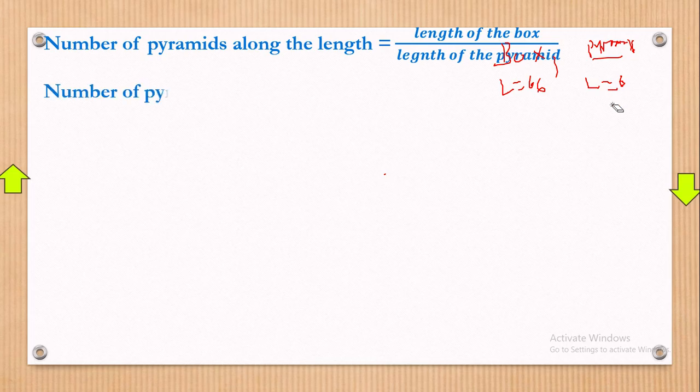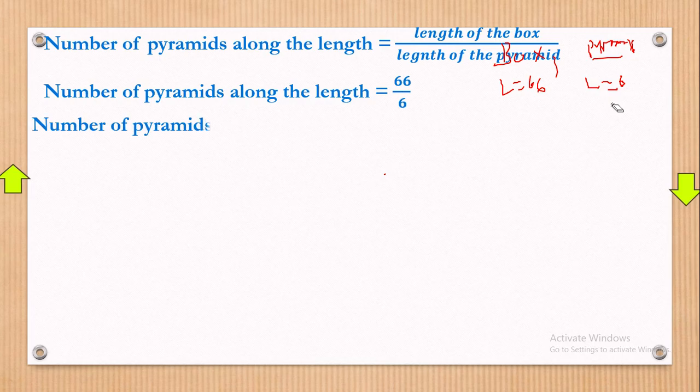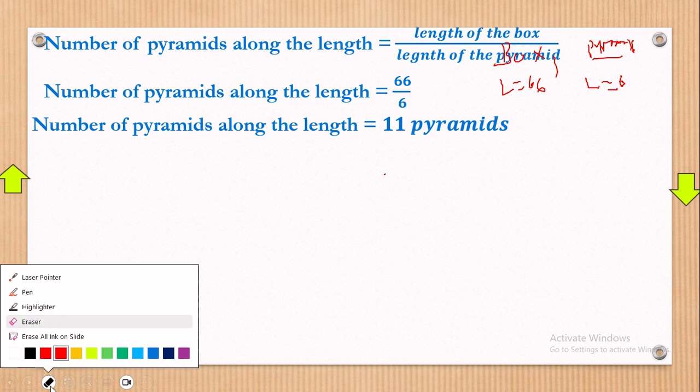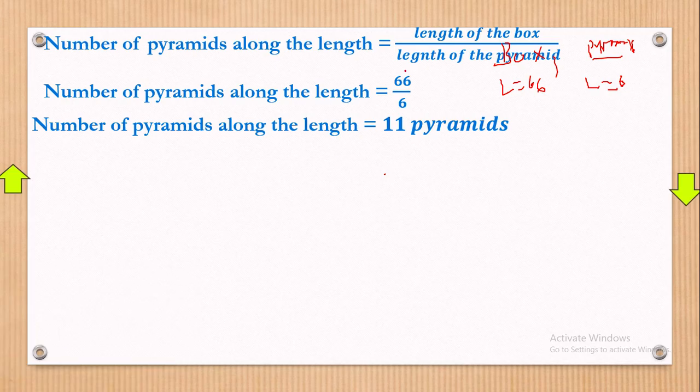So the number of pyramids along the length: how many pyramids can fit in the length? 66 divided by 6 will give us the number of pyramids along the length. This is the way you have to go: 11 pyramids. When you divide 66 by 6, you'll get 11, and those are 11 pyramids you can fit along the length. We must also see the one in the width.